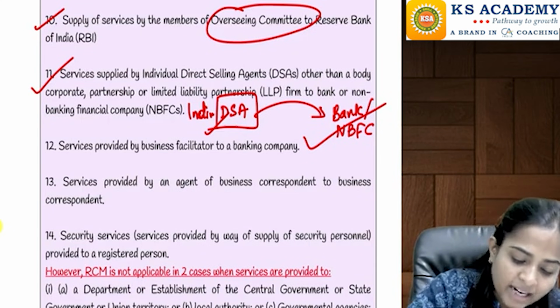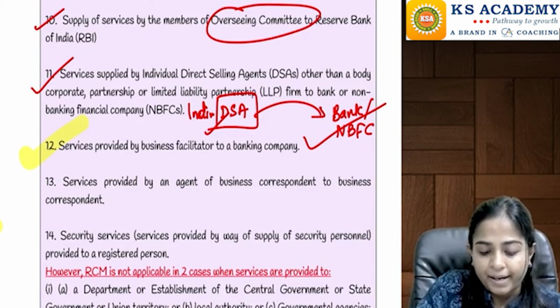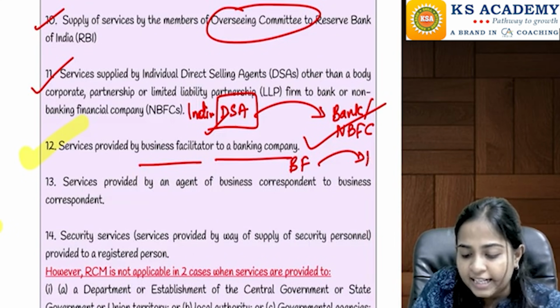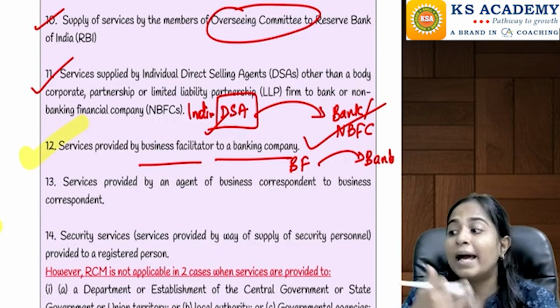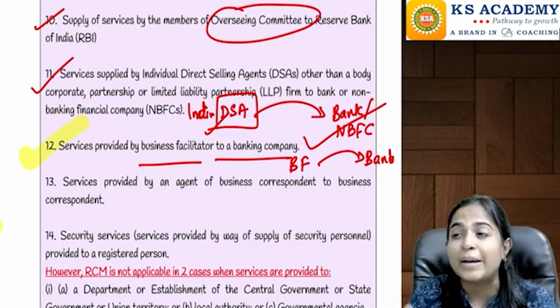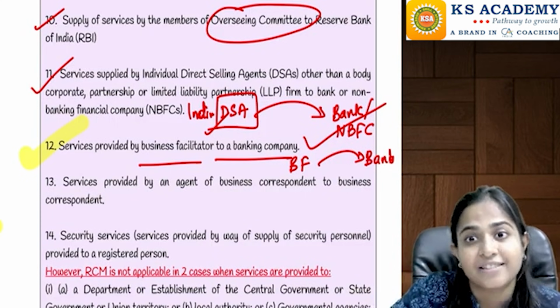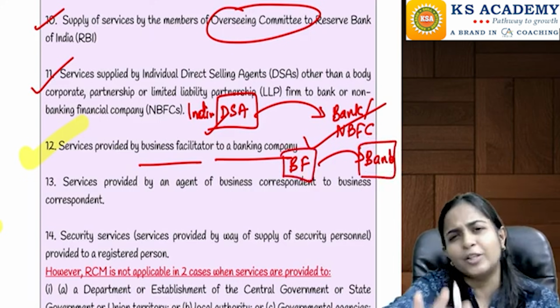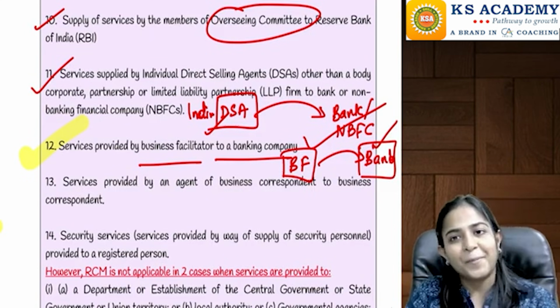Right? Then after that, let's go to the next one, that is services provided by a business facilitator to a banking company. Business facilitator providing service to a banking company. A business facilitator is a person who helps the bank in taking some important decisions, who makes some strategies, etc., for the banks. So they are telling the business facilitator, you concentrate on your work, the responsibility to pay the tax is going to be on the bank.